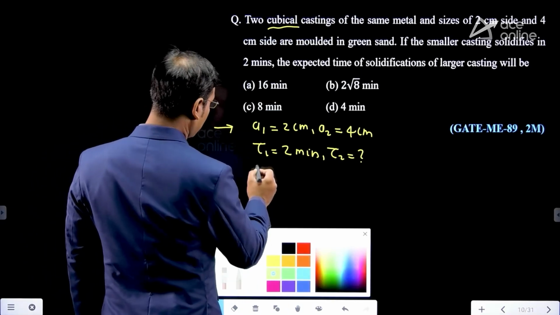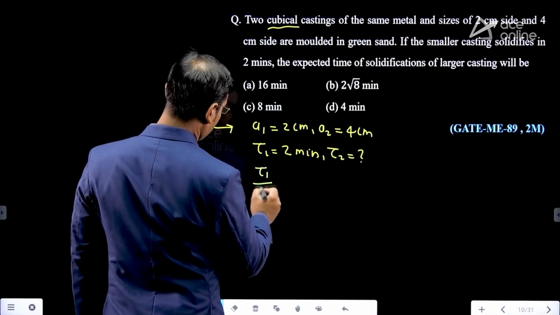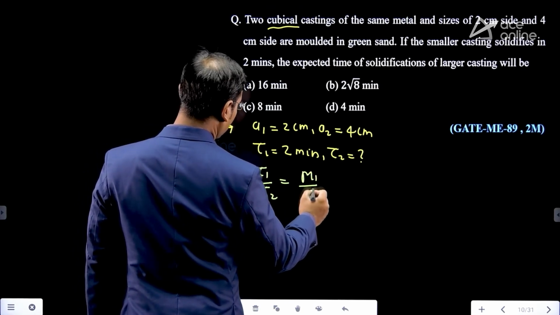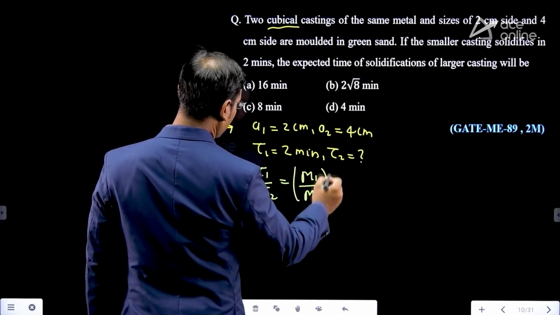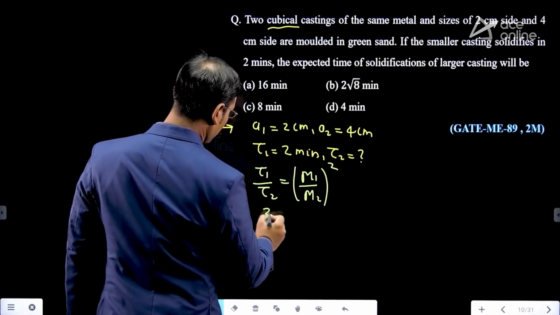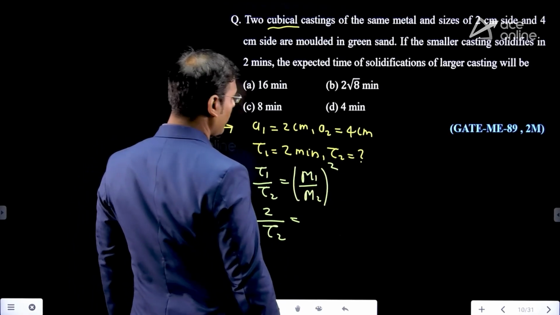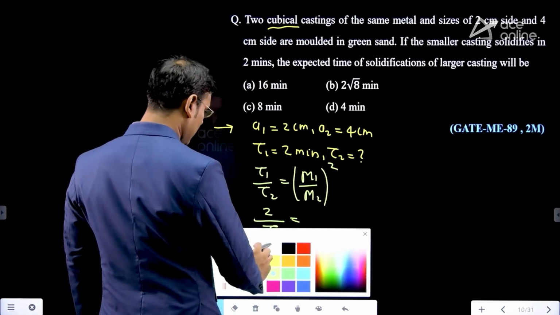Here I am writing tau 1 by tau 2 is equal to m1 by m2 whole square. Tau 1 is 2, tau 2 is what we need to find. Now what is m1? How to calculate that m1?